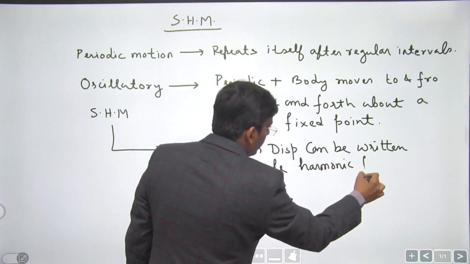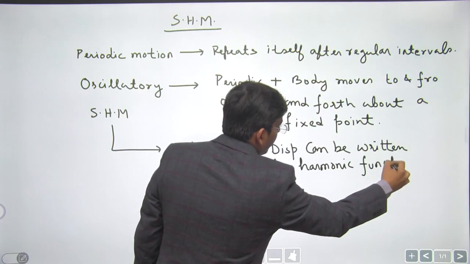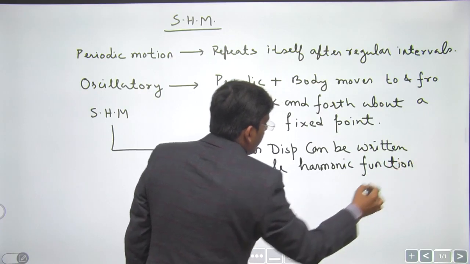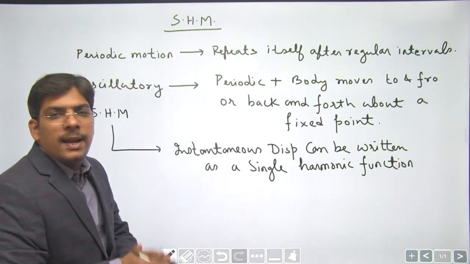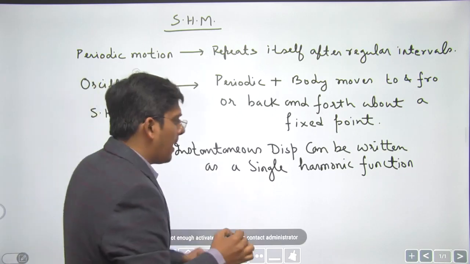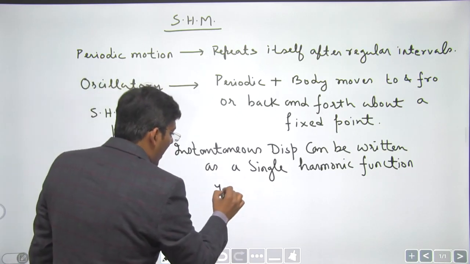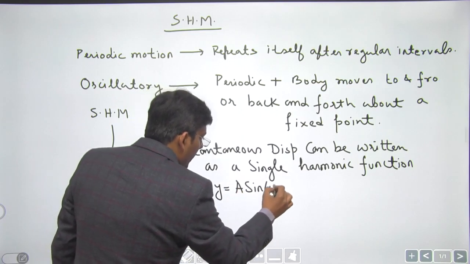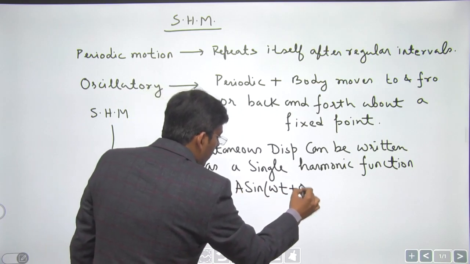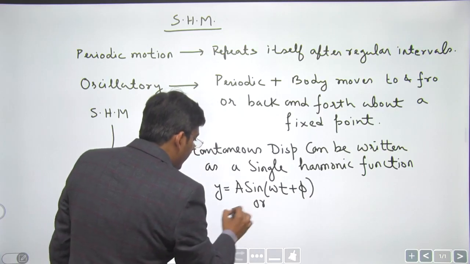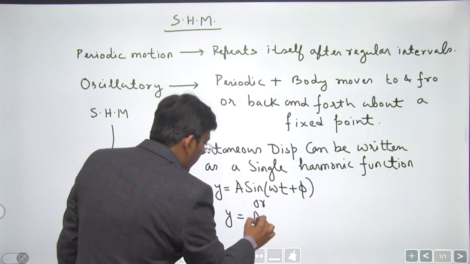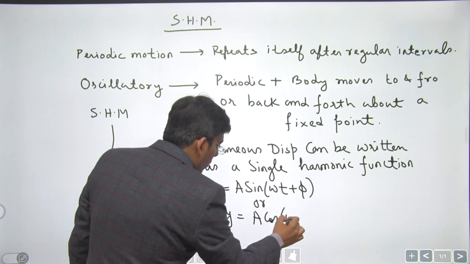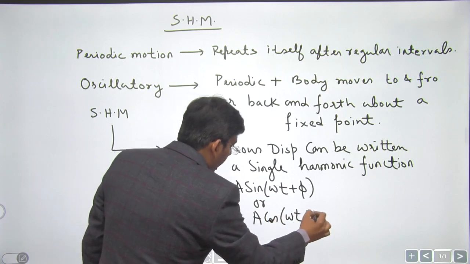You can write the instantaneous displacement of the particle as y equals a sine of omega t plus phi, or you can write this as y equals a cos of omega t plus phi.